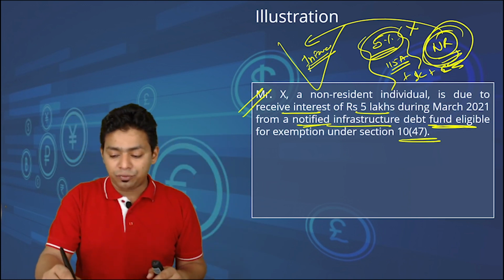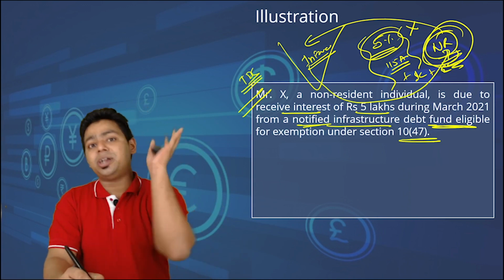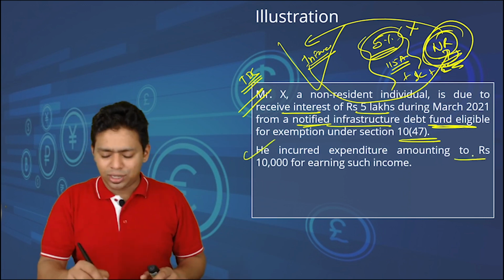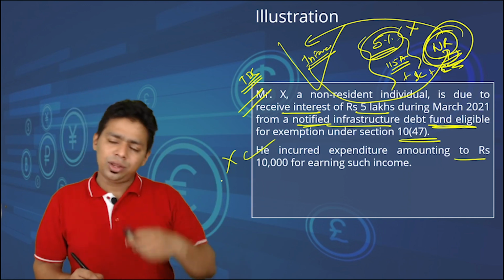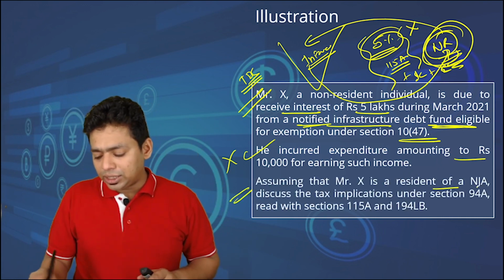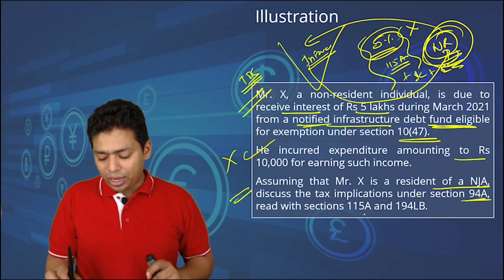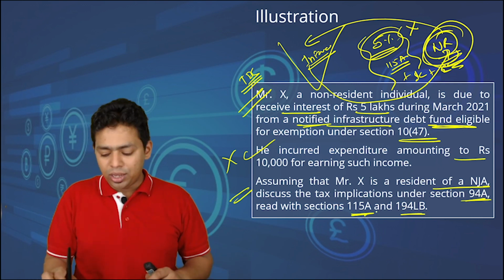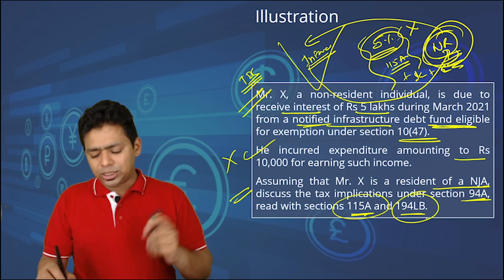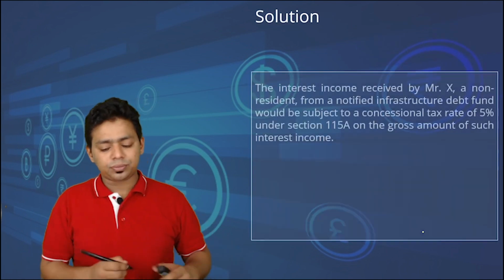But by default, when this Indian infrastructure company makes the payment, they will deduct the TDS at minimum 30%, isn't it? He incurred expenditure of 10,000 for earning such income. No, that expenditure is not available as a deduction. Only the gross amount of interest is taxable. Assuming that Mr. X is a resident of a notified jurisdictional area, discuss the implication under 94A, 115A and 194LB. These two sections you will learn in NR taxation next chapter. But right now let us assume you know the tax rate is 5% and the TDS rate is also 5%.